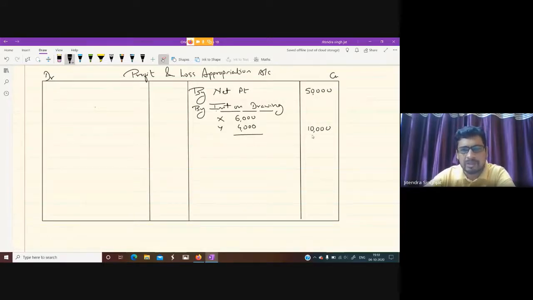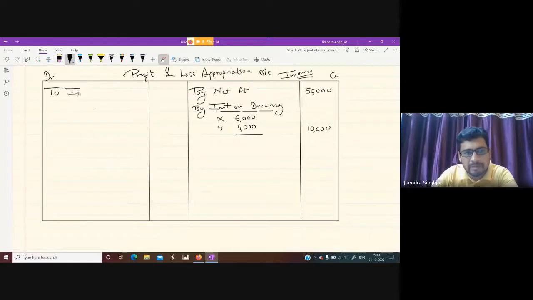Okay, so all incomes are recorded on the credit side. You remember, because it is an extension of profit and loss account, it is prepared according to profit and loss account. But expenses and incomes are recorded there only. We are only distributing the profit here. So that's why profit is recorded here, interest on drawing is added here, and then how this profit is distributed we record on the debit side. Whatever the partner gets is recorded on the debit side.